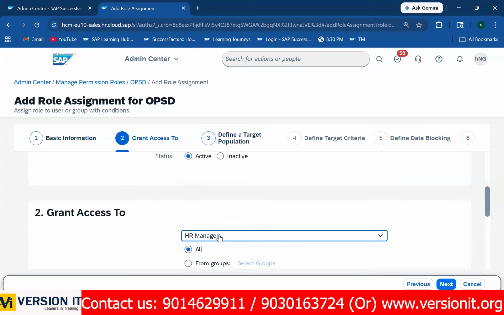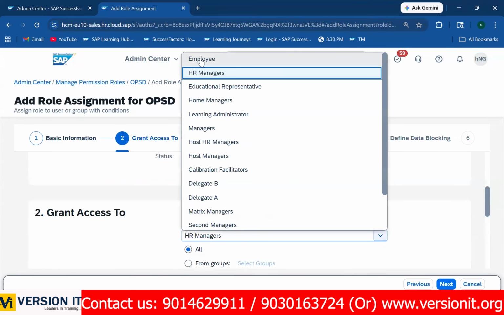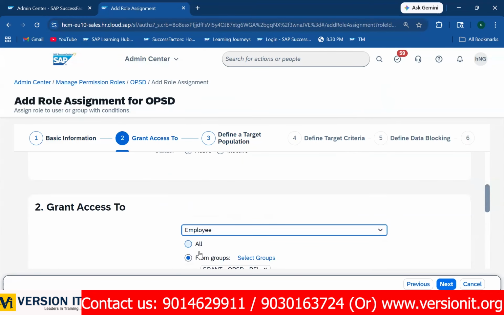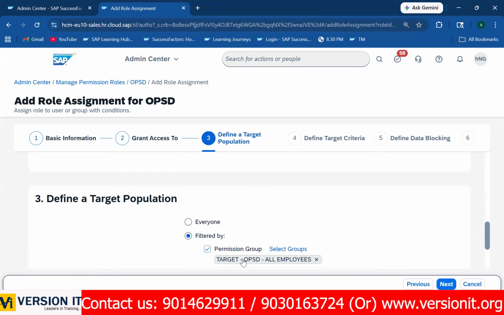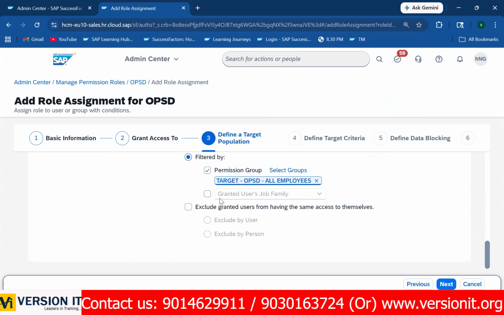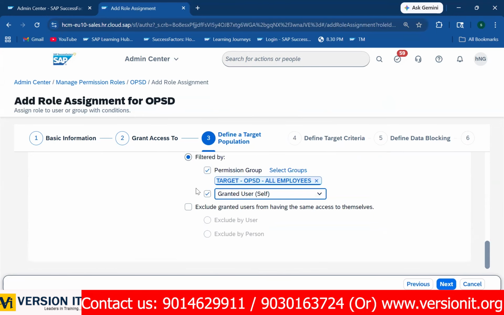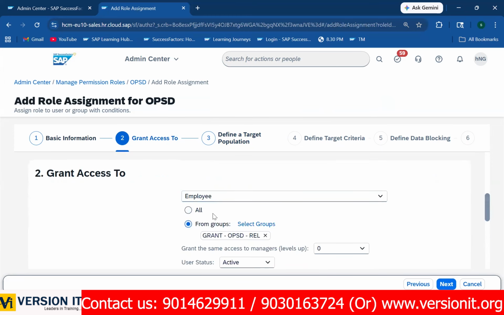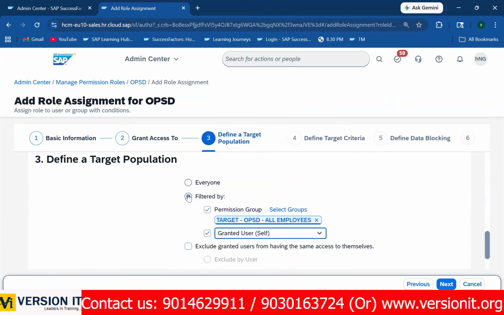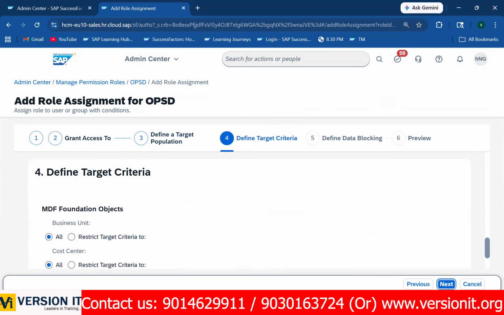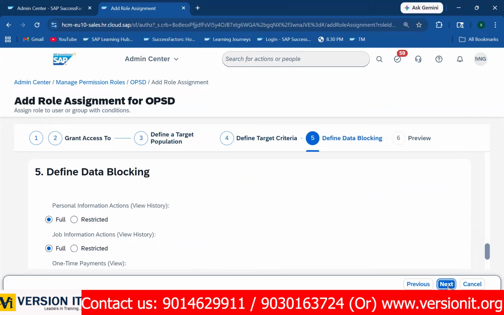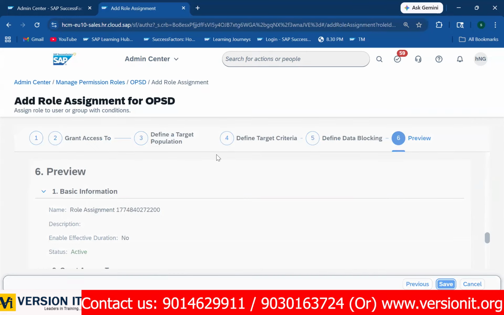If it is employee self, if you choose employee, your grant is employee, then your target is what? Employee self. Look at here. Granted user self. If it is employee and others, here employee as well as here also employee. That means everyone. Got my point? Yes, sir. And choose next, choose next, choose next, and save it. Then permission setup will be completed.